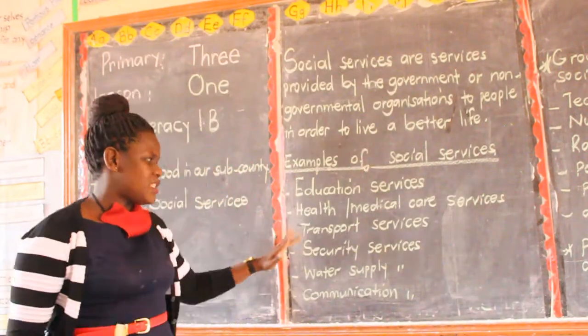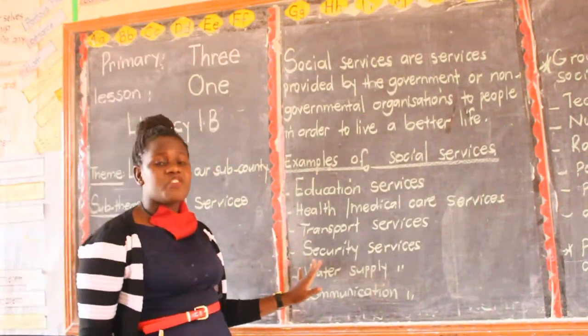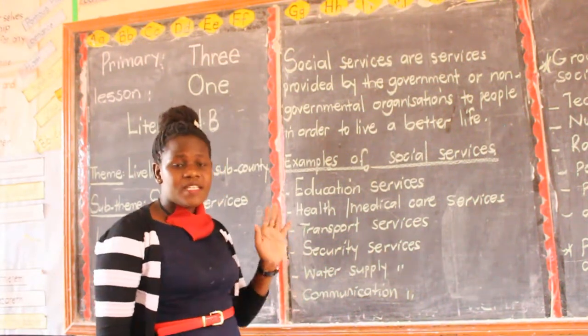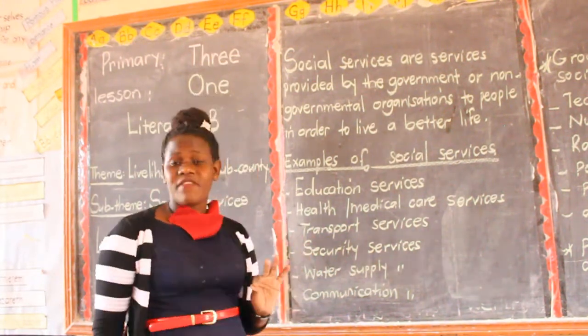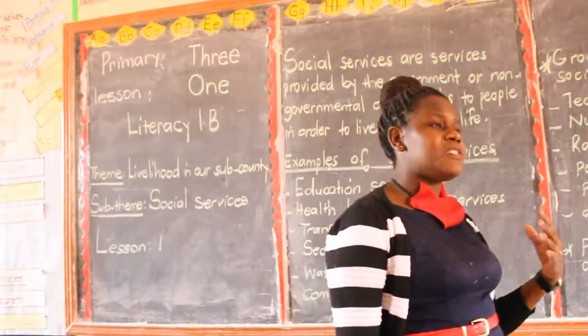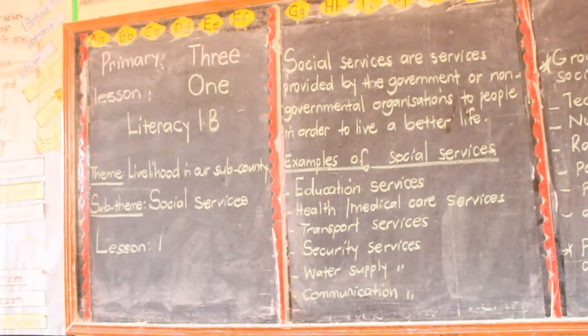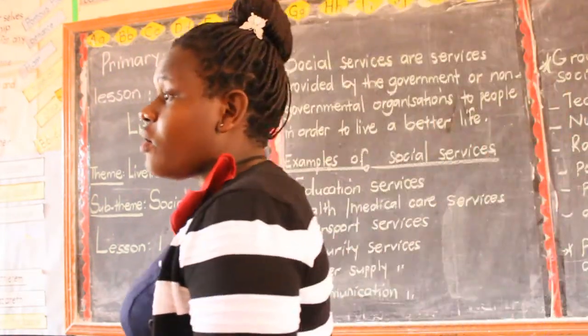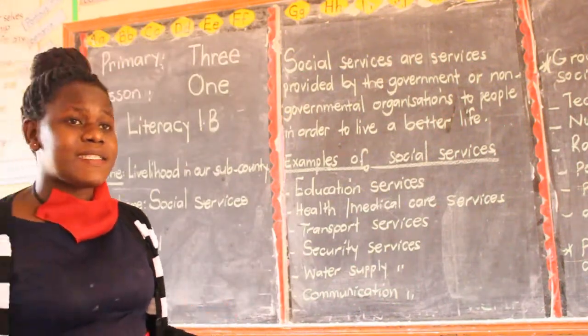We have transport services, we have security services. Security services is also a social service. It is there for us to live a better life. We have policemen wherever we are. We have policemen, policewomen, askaris at school. The askari is there at the gate. What is he doing there? He is keeping law and order. He is keeping us. Are we together?